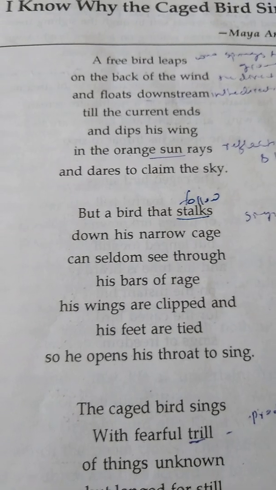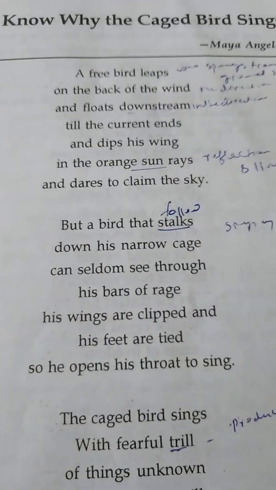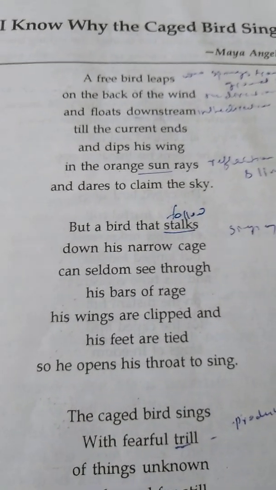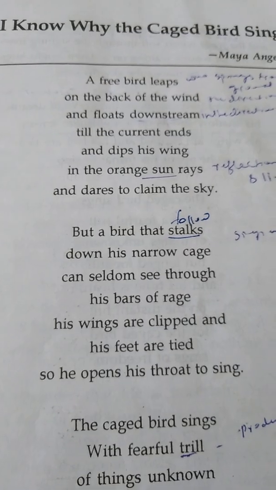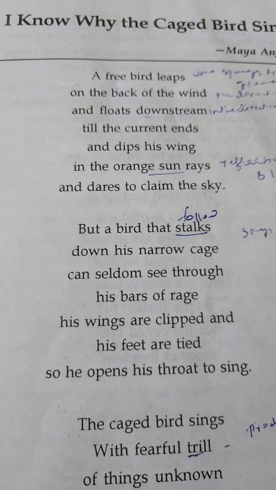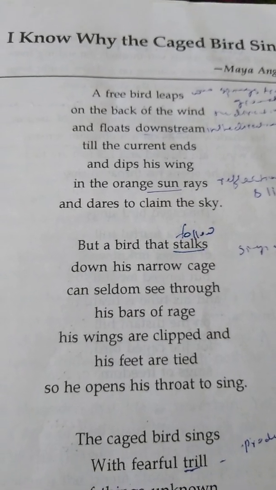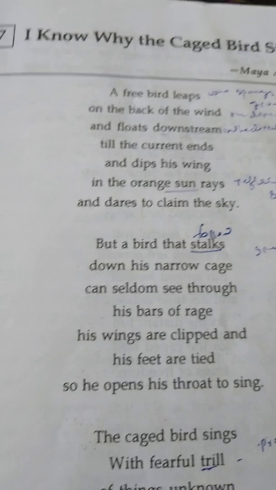The second bird is there. There's another bird that is encaged, that is kept in his narrow cage. Can seldom see through his bars of rage, whereas the first bird enjoys the freedom, the free sky. The second bird rarely gets glimpses of the sky through the bars of his cage.